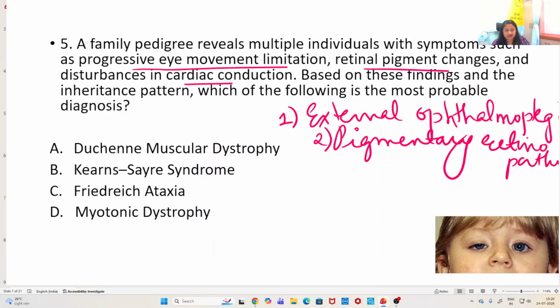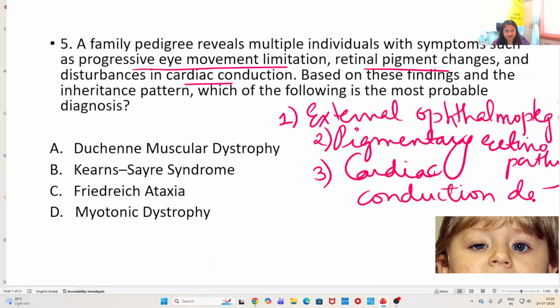And the third is cardiac conduction disorders, cardiac conduction is affected, conduction defect. Now all 3, this is basically a triad which is seen in Kearns-Sayre syndrome. You will see this triad of external ophthalmoplegia, pigmentary retinopathy, and cardiac conduction defects.